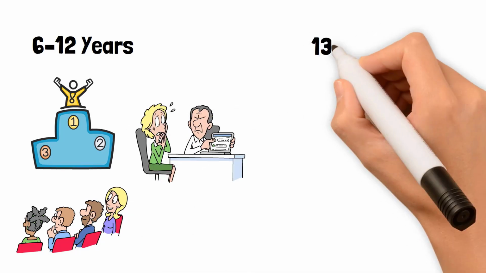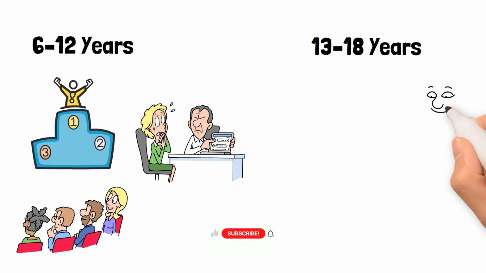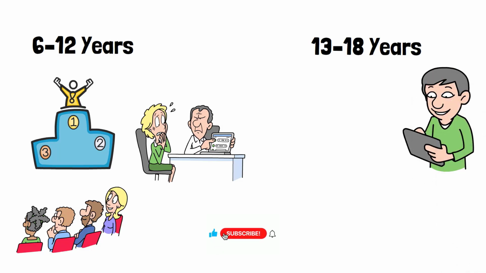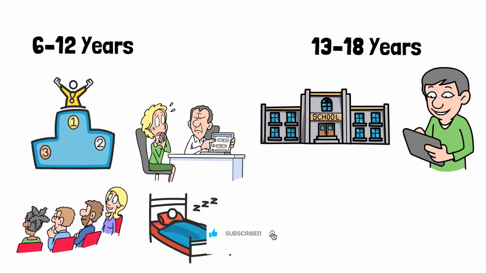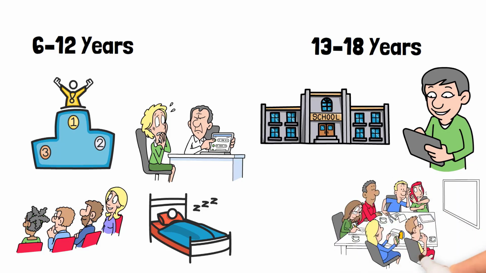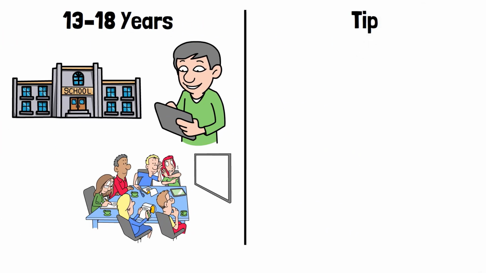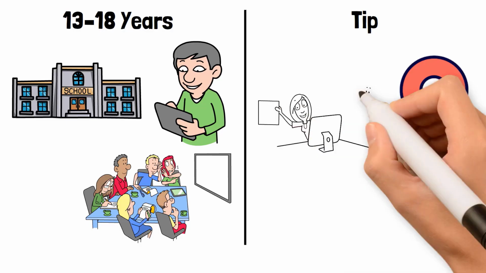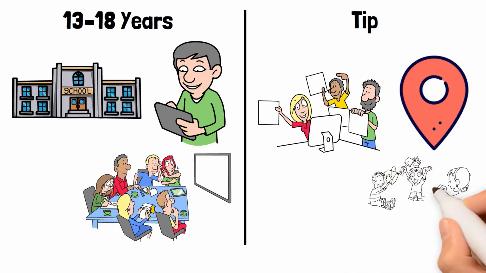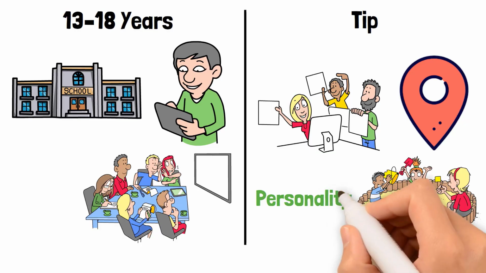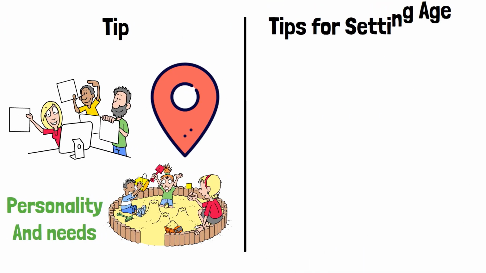13 to 18 years. Focus on moderation. Encourage teens to prioritize schoolwork, sleep, and physical activity over recreational screen time. Tip: while these recommendations are a starting point, every family is different. The key is creating boundaries that work for your child's age, personality, and needs. Tips for setting age-appropriate screen time limits.